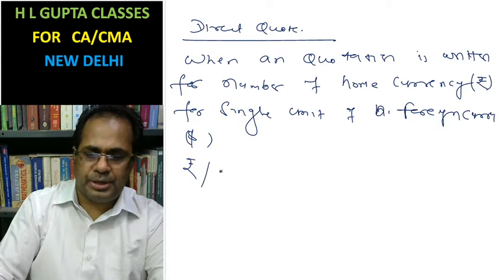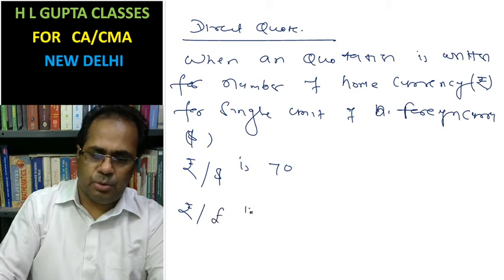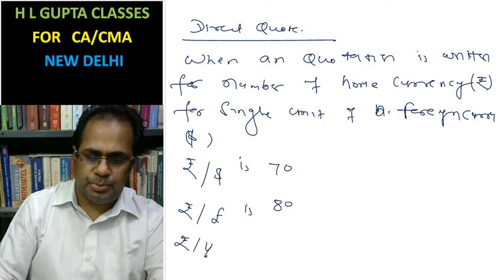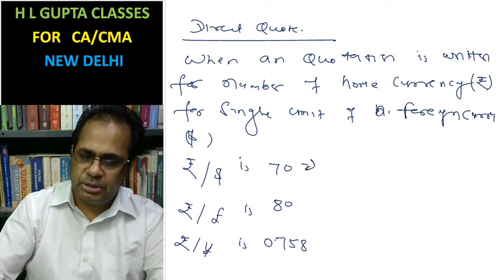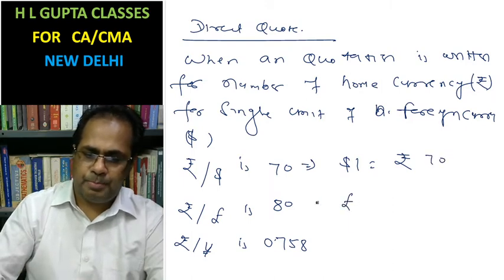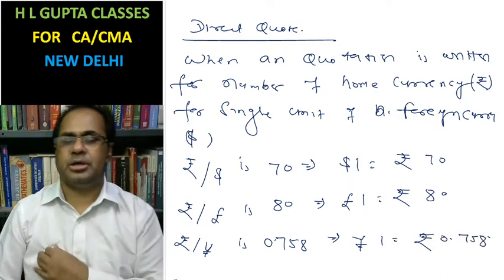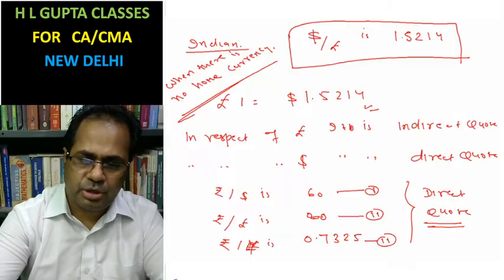Like rupees per dollar is 70, rupees per pound is 80, rupees per yen is 0.758. You can say dollar 1 equals rupees 70, pound 1 equals rupees 80, yen 1 equals rupees 0.758. These are the direct quotes. Okay, we understand direct quote and indirect quote.